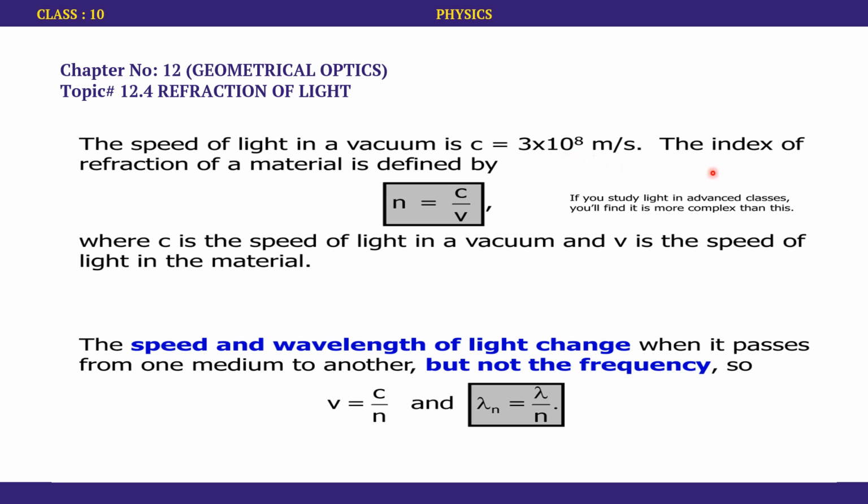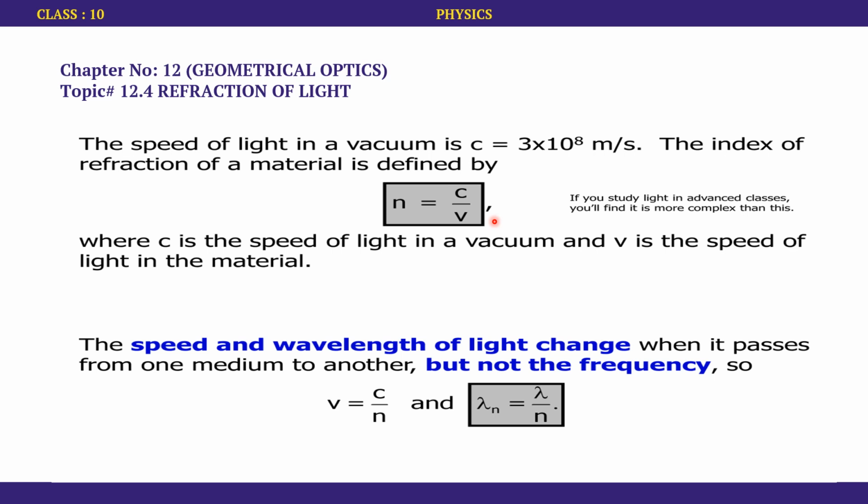The index of refraction of a material is defined by n equals c over v, where n is a symbol that we use to represent the refractive index or index of refraction of a certain material. Whenever we are supposed to find out the refractive index, this is the formula that we have to follow.